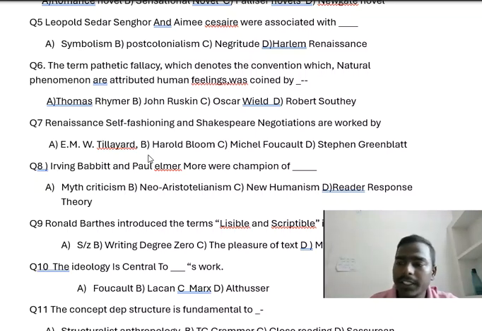Negritude was a literary and ideological philosophy developed by Francophone African and Caribbean intellectuals.